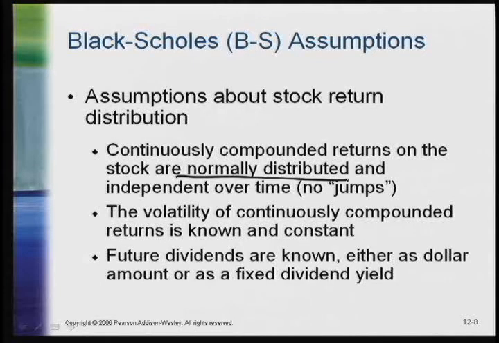Consequently, if the returns are normally distributed, by definition, stock prices are log normally distributed. So this is the model that the binomial distribution converges to as the time steps increase. It also assumes that the volatility is known and constant. Two questionable assumptions, but ones that are at least not totally unreasonable, but not always valid.